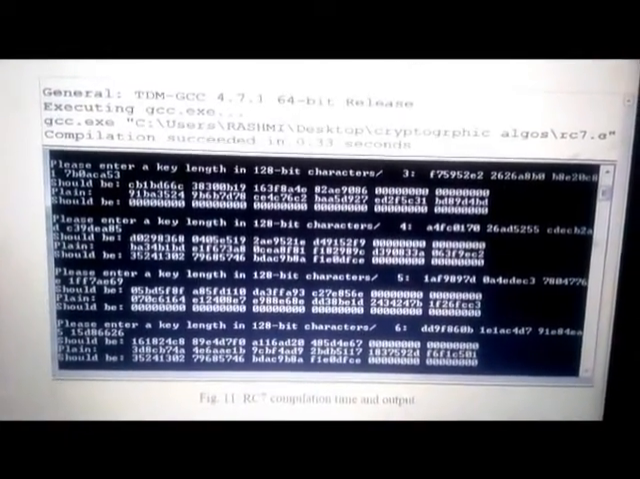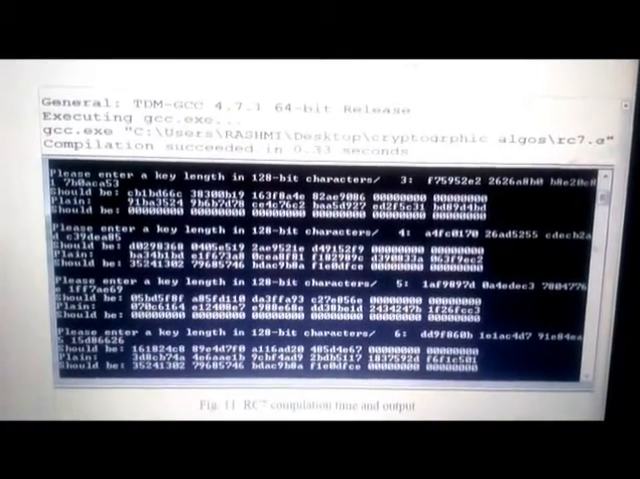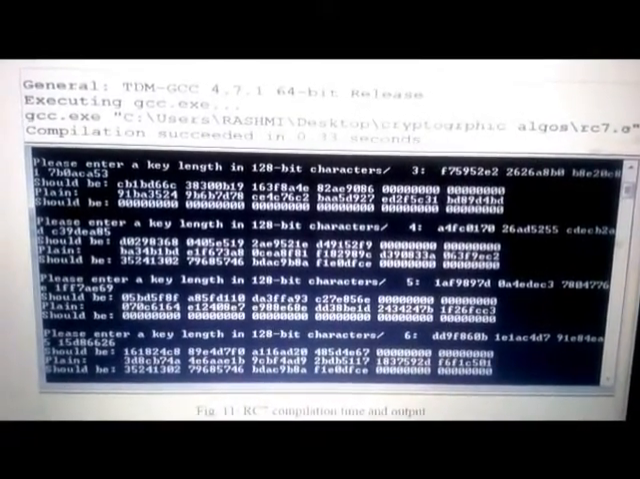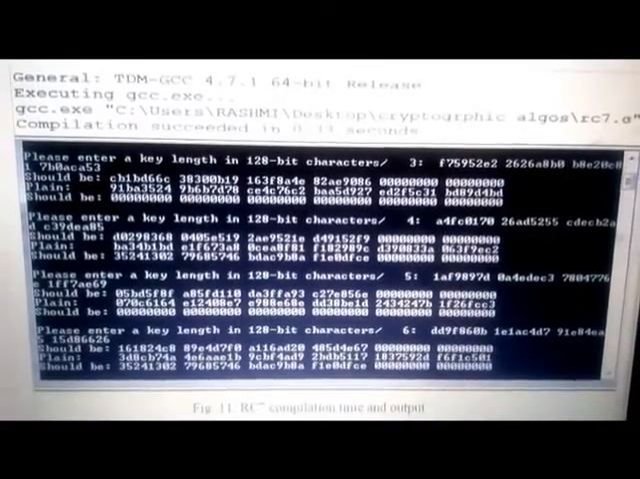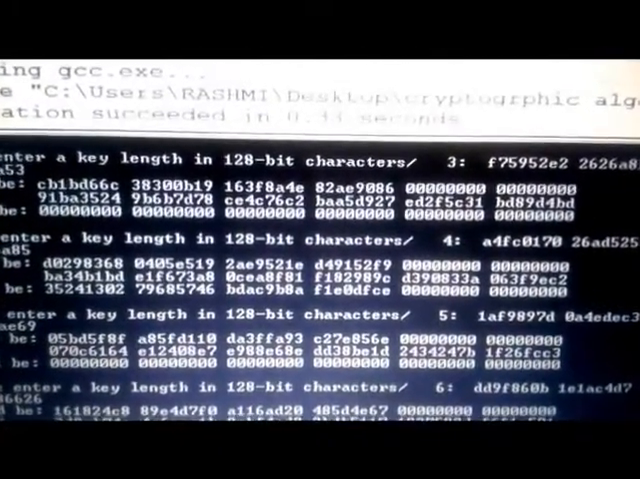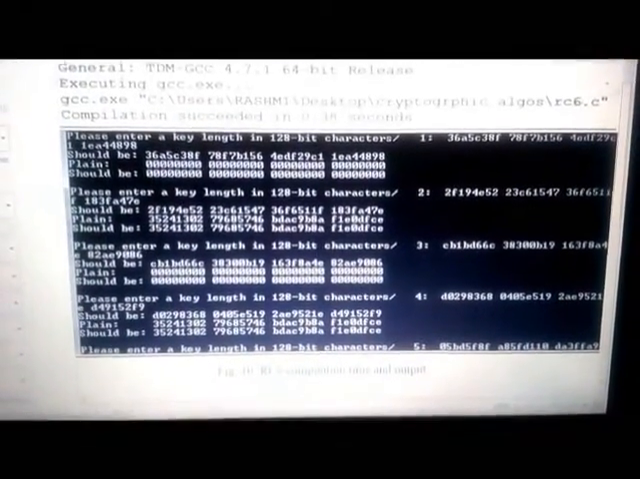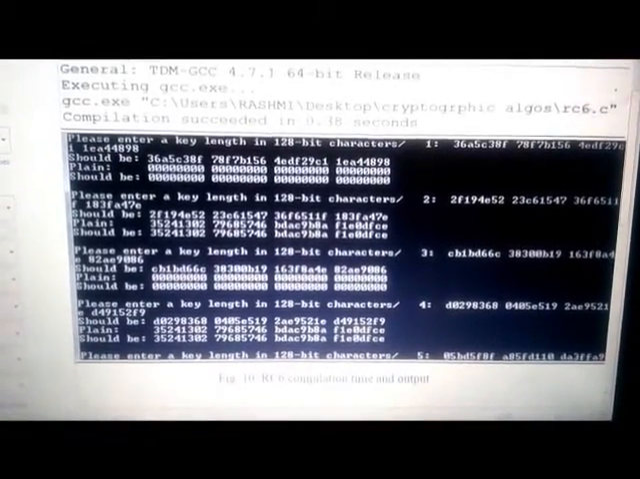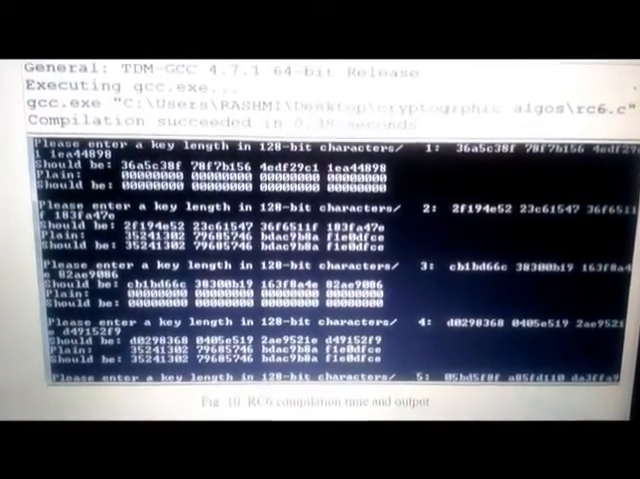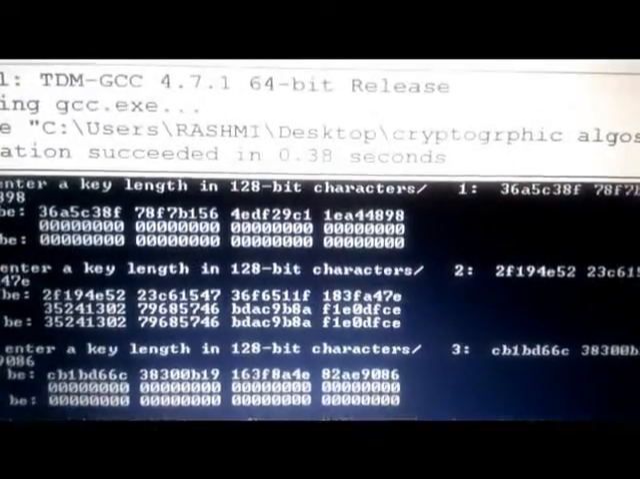As it can be seen, we used the input of 32-bit plain text and a key length of 128-bit characters. The compilation time of the same was 0.33 seconds. Now here is the RC6 compilation time and output. The compilation time for the same is 0.38 seconds.